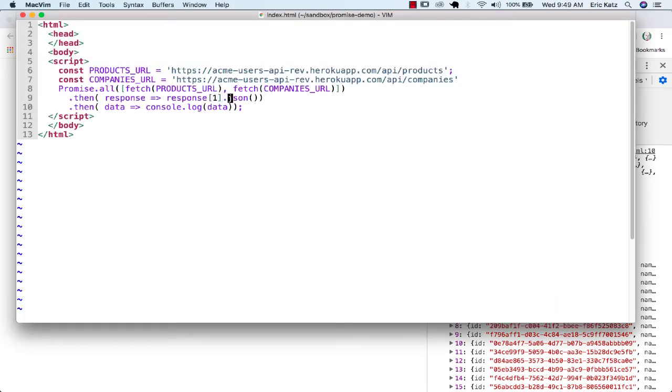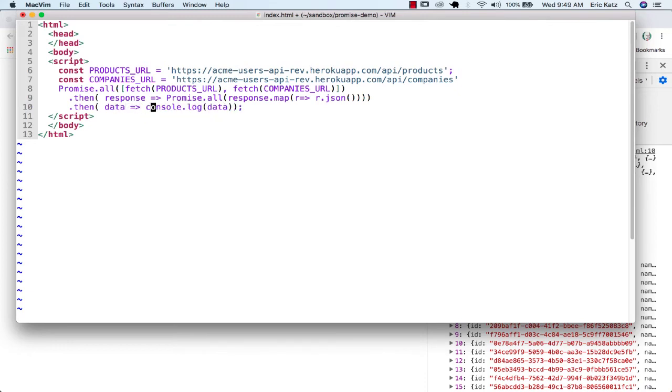Well, what we could do is take this response and do a Promise.all, and we could map it. Let's call this R for response. We're going to map it, and we'll say R.json. Let's make sure that we have the right parentheses here. And so here, we're going to get back our data.